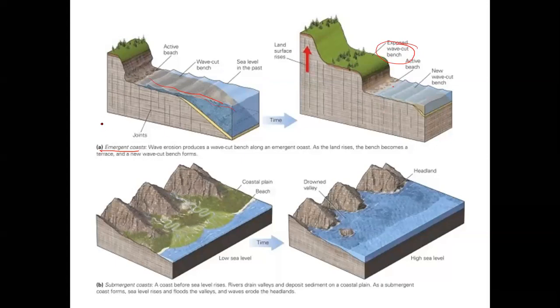This is how my emergent coast looks. It is very smooth. It does not have cliff-like or mountain-like structures. It is comparatively even, and it is more smooth. It is known for its vast beaches. Emergent coasts are known for their vast beaches, whereas the submergent coasts are known for their cliff formations.